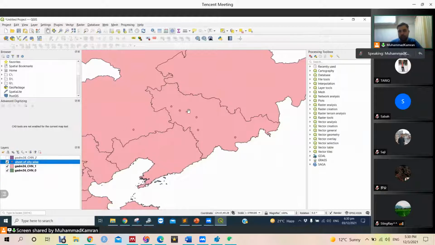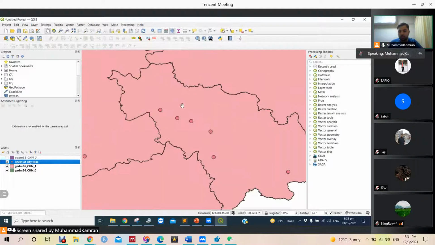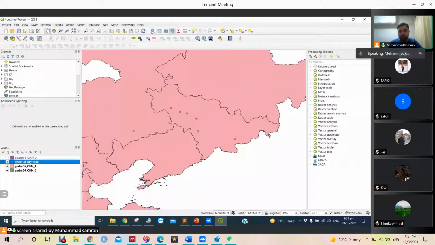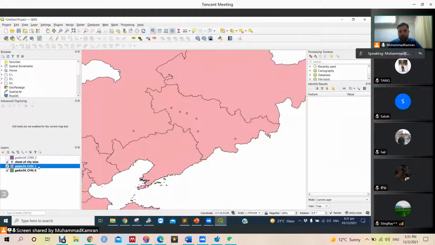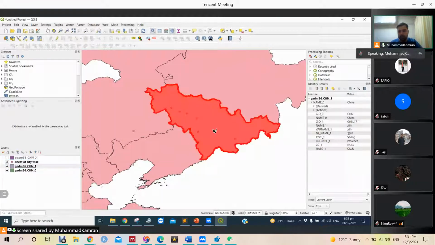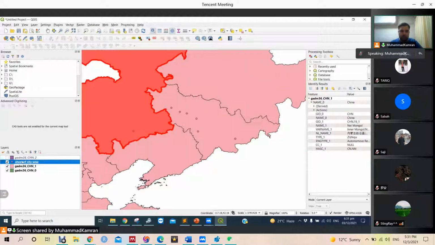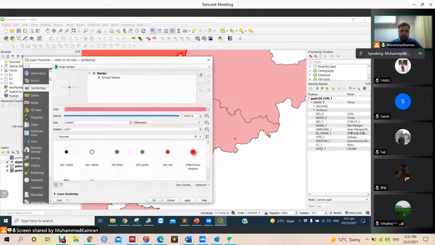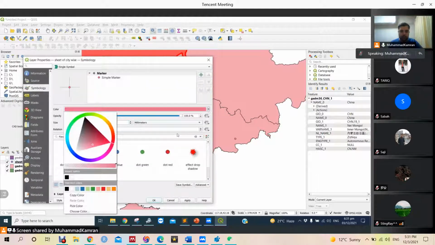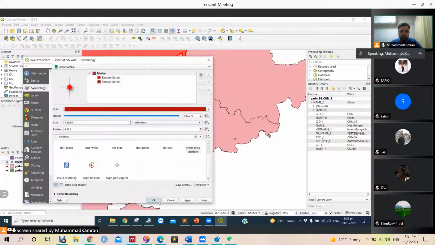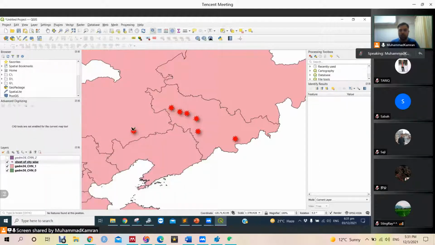Now, first thing we see is that we conducted a survey in this province. And what is this province? This is the tool that we can use. First select layer 1, and then we will see that this is Jilin province. So we conducted the survey in the Jilin province, but why is there a point outside? Let's color them. Okay, why is this point available here?